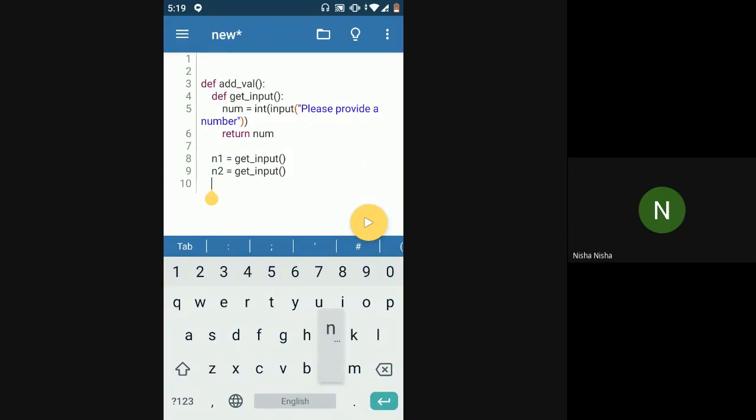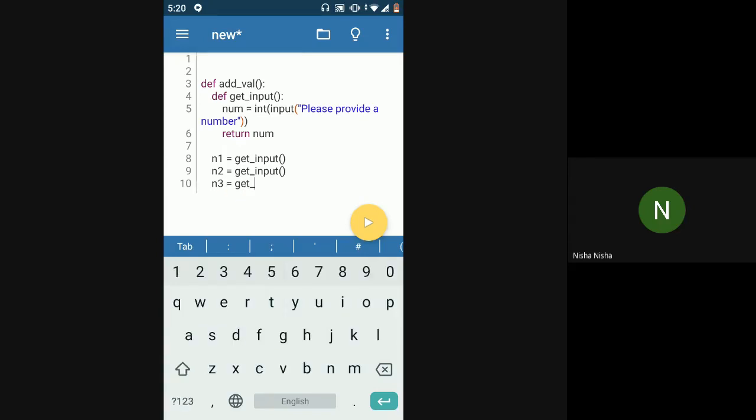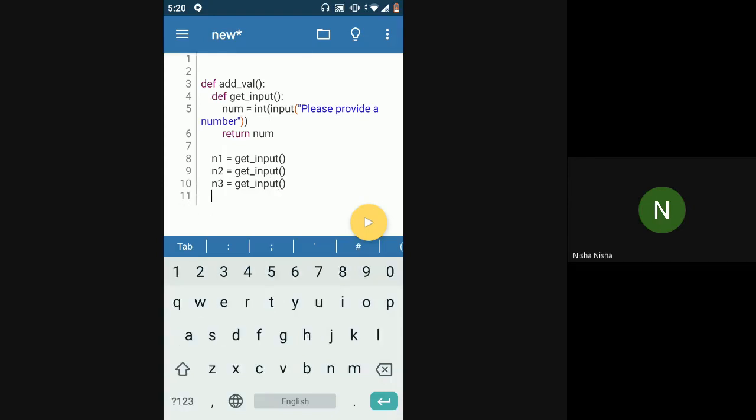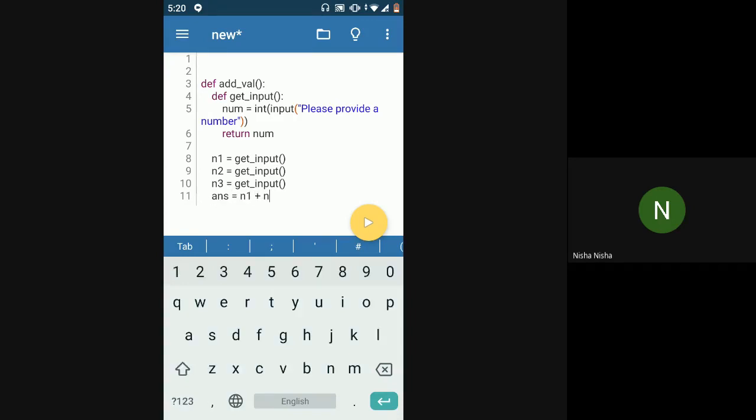In that case, I will introduce the inner function. So let's just take 3 values for now. I get 3 values from the user, and then I just add the 3 values, n1 plus n2 plus n3, and I'm going to print it or return it, whatever.